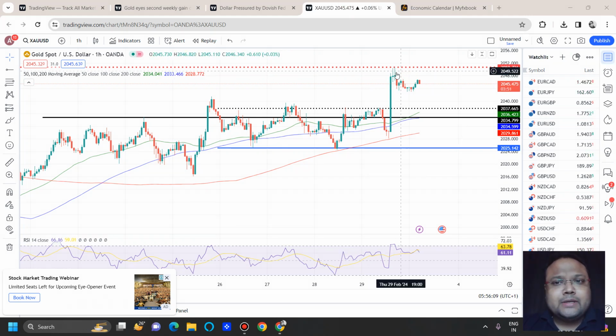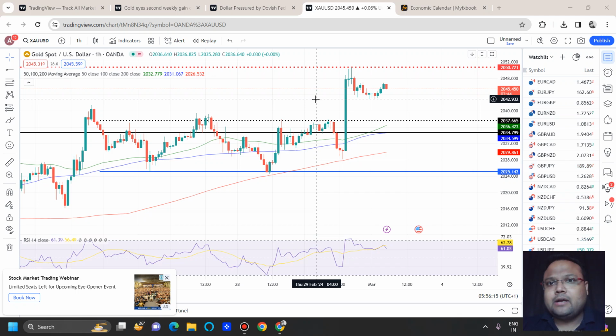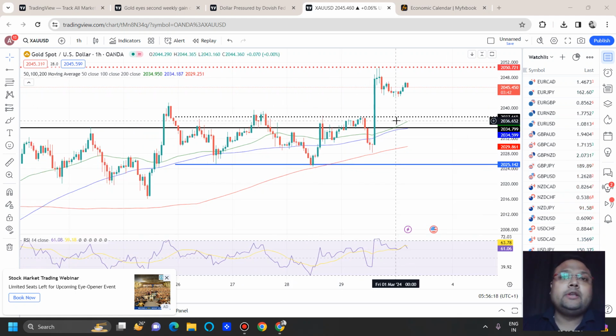Why? Because at present we can see that there is not much volume in the market. And in absence of volume, there's a high chance of false breakout. That's why I'm saying that especially during the Asian session, European session, if you see market is going for a breakout, you need to be careful.